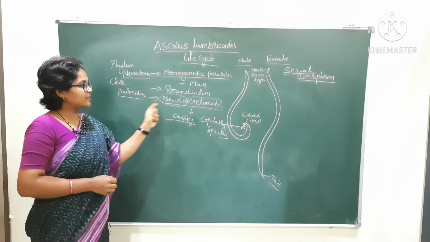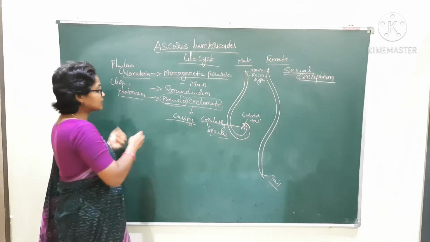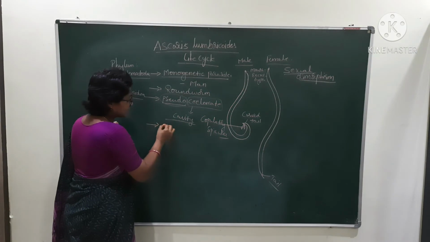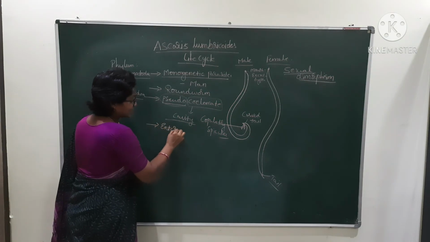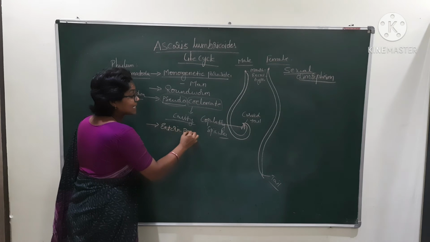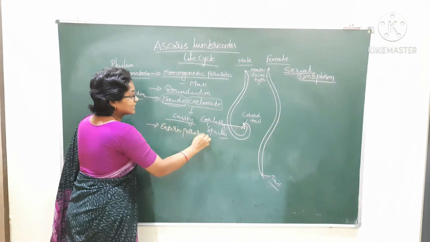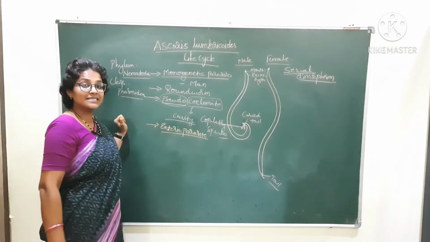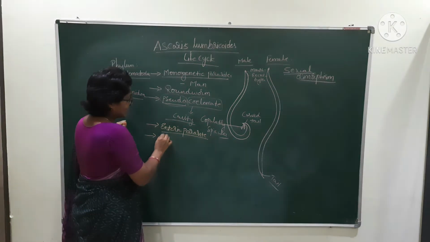It is a roundworm. It is a pseudocoelomate, and also it is an enteric parasite, that is, in the intestine of man. Enteric parasite. It causes ascariasis.